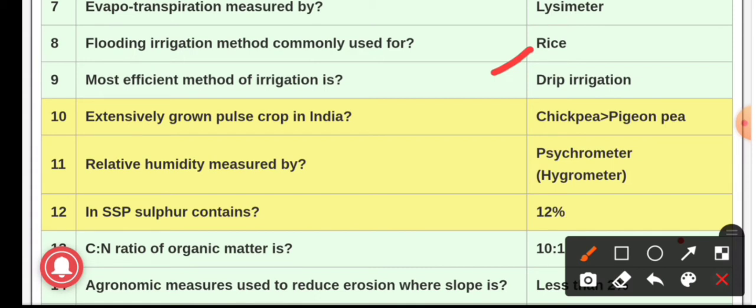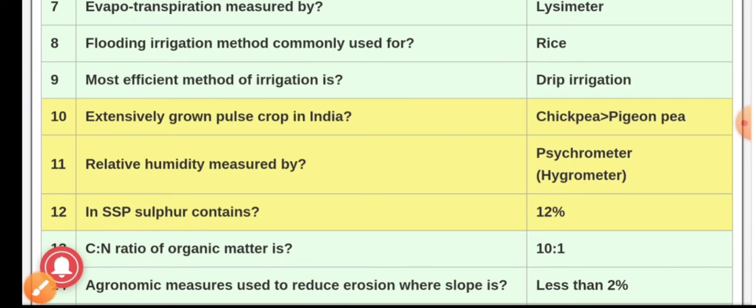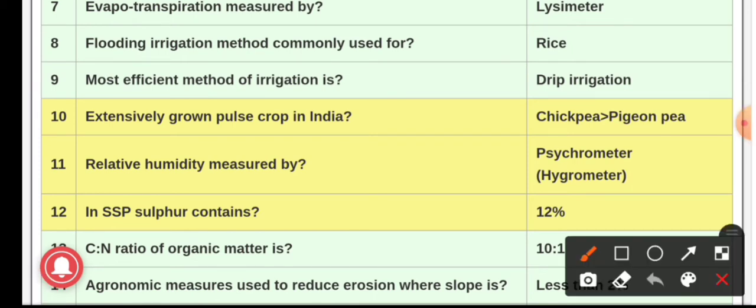Question number 9, we will see most efficient method of irrigation is. The answer is drip irrigation. The irrigation efficiency of drip irrigation is about 90%, and drip irrigation is suitable for water scarcity areas, and water saving is 50 to 70% as compared to the surface method of irrigation.